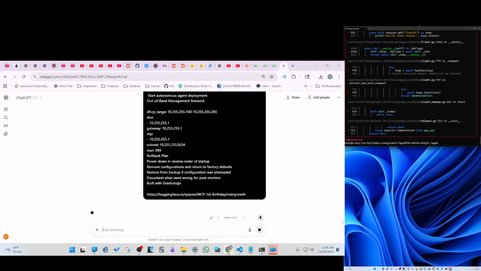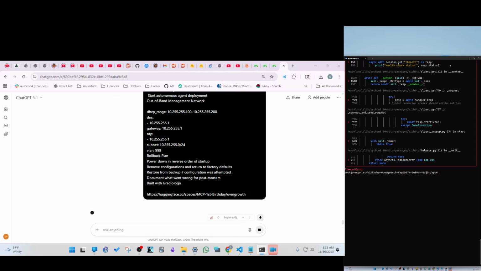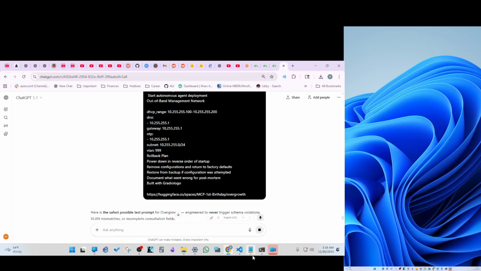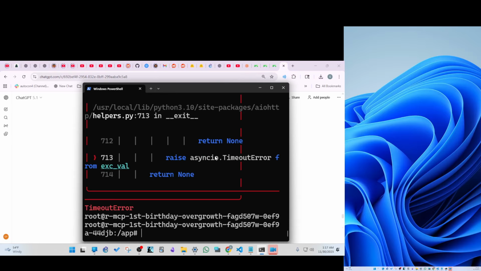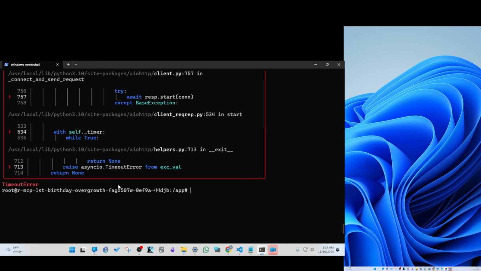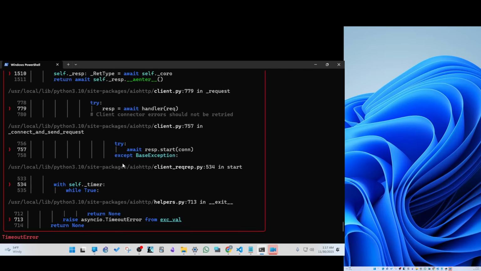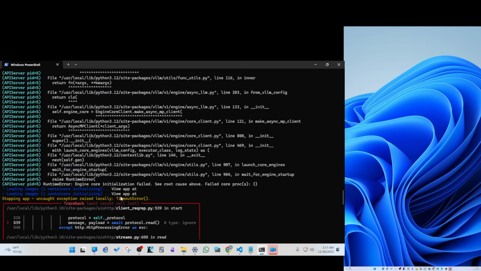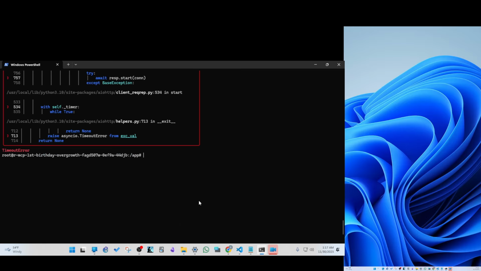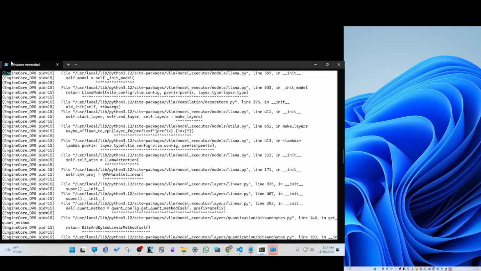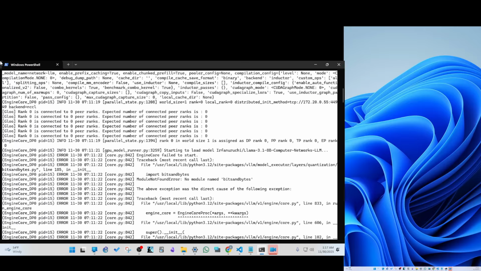In the meantime, we'll go back to our critical process that we get charged for, even if it doesn't complete, and try to look at it. There we go. So it looks like it's a timeout error. That's no good at all. Not sure what to do about that. So, any guesses what I'm going to do? I'm going to take this whole thing and plug it into the AI.